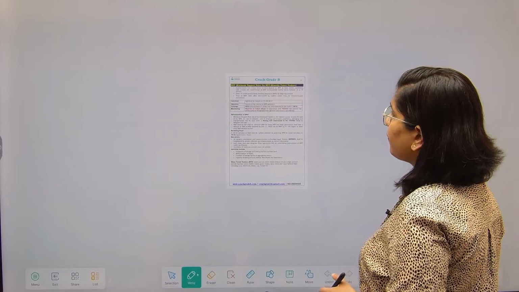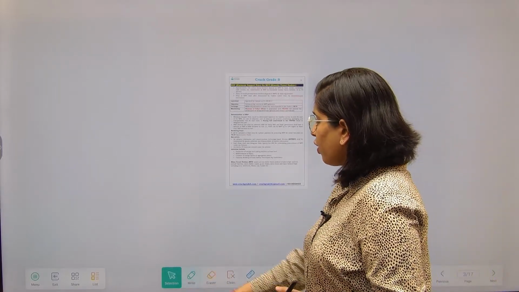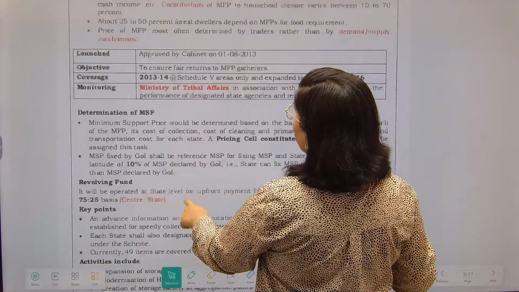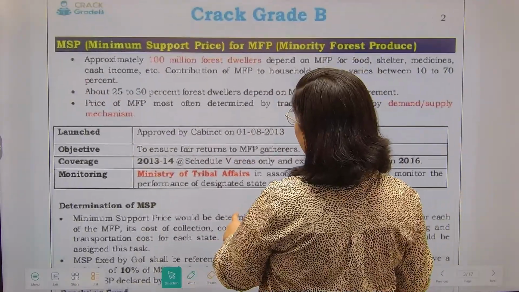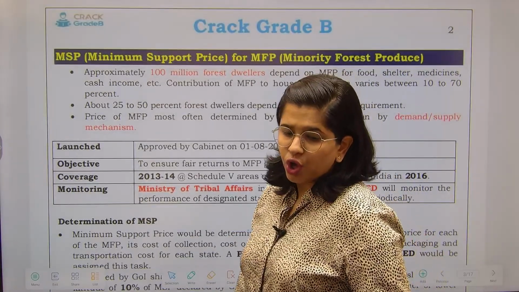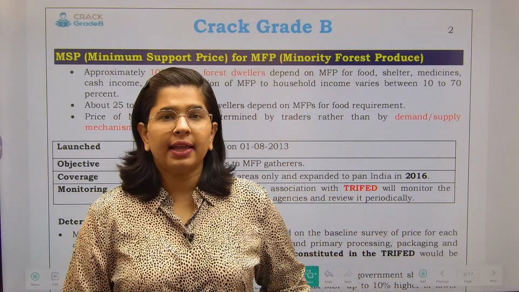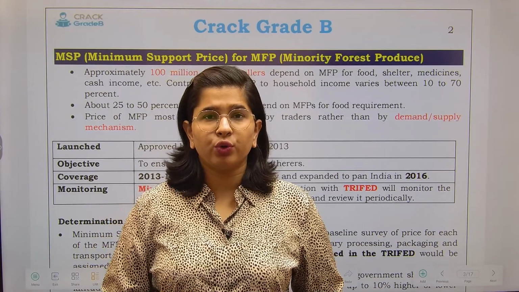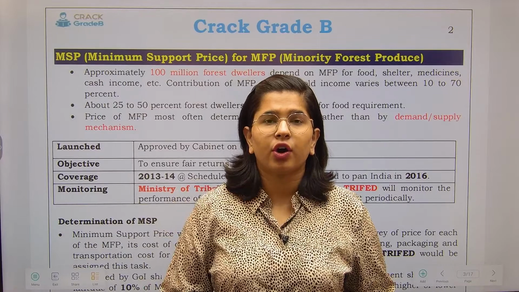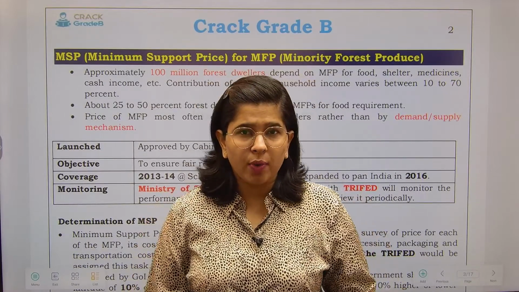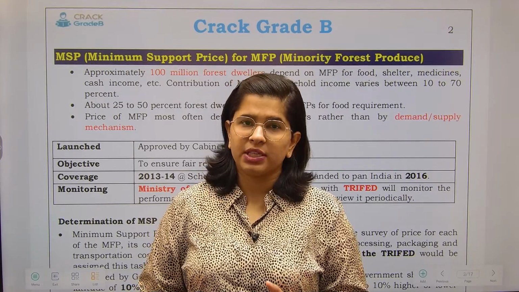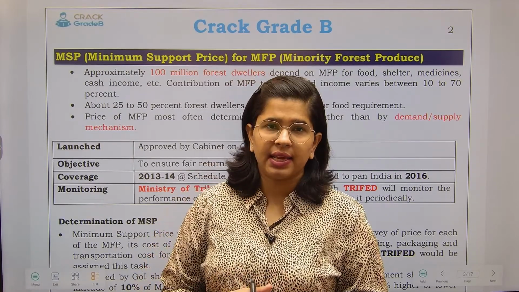Now, next scheme that we have is called MSP for MFP. Minimum support price for the minor forest produce. Now, what happens under this? Let me tell you. So, you all know that in India, we give the support to the farmers as well. The farmers grow rice, there are so many listed crops. For that, government recommends the MSP, that this is going to be the minimum selling price.